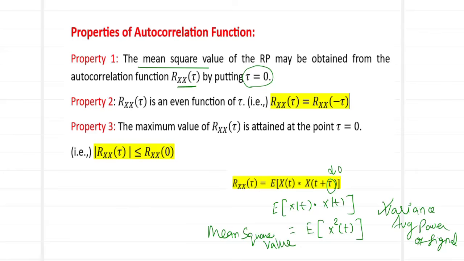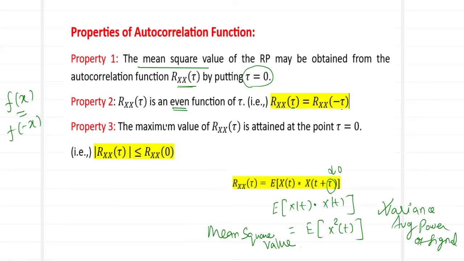The second property states that Rxx of tau is an even function of tau. What do we mean by an even function? Whenever x is replaced with minus x, if the output is the same, then you call the function an even function. So what happens if tau is replaced with minus tau? I still get the same answer as my Rxx of tau. So it is a function of which variable? Tau. So you call Rxx of tau an even function of tau.